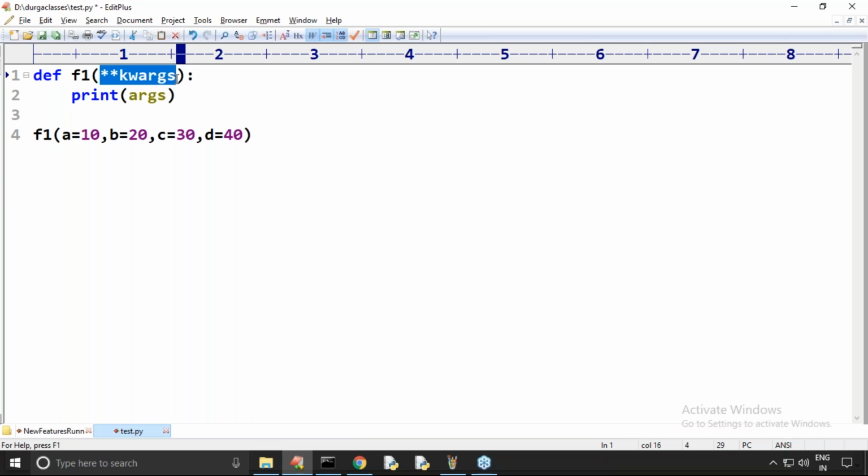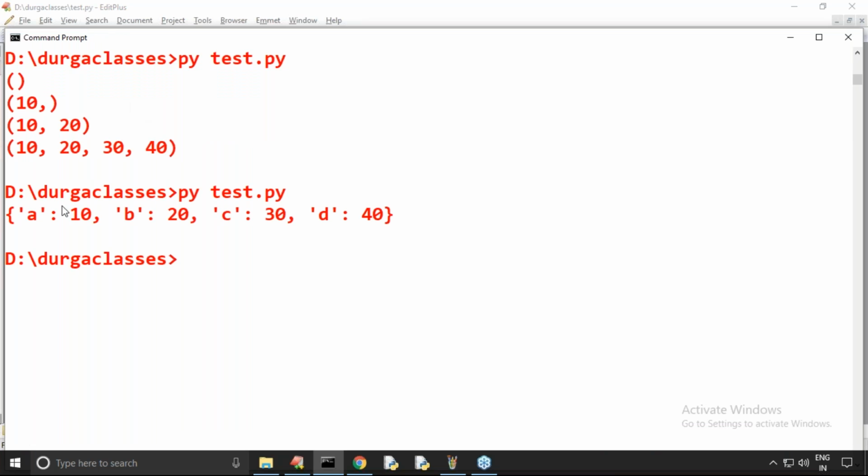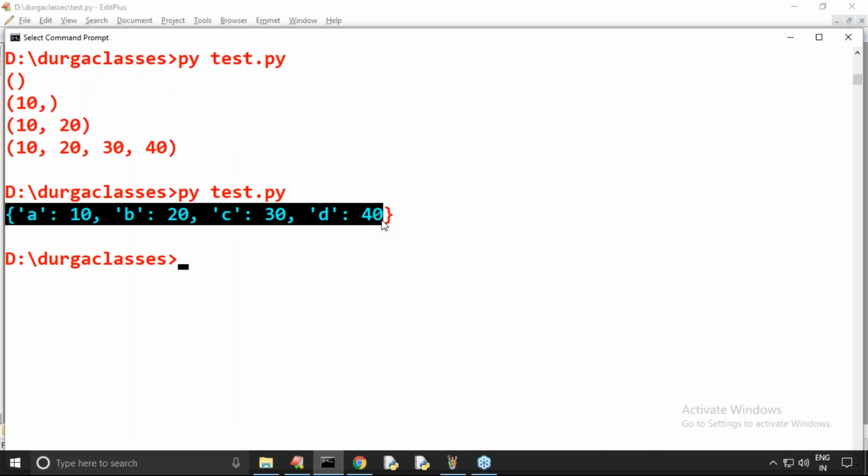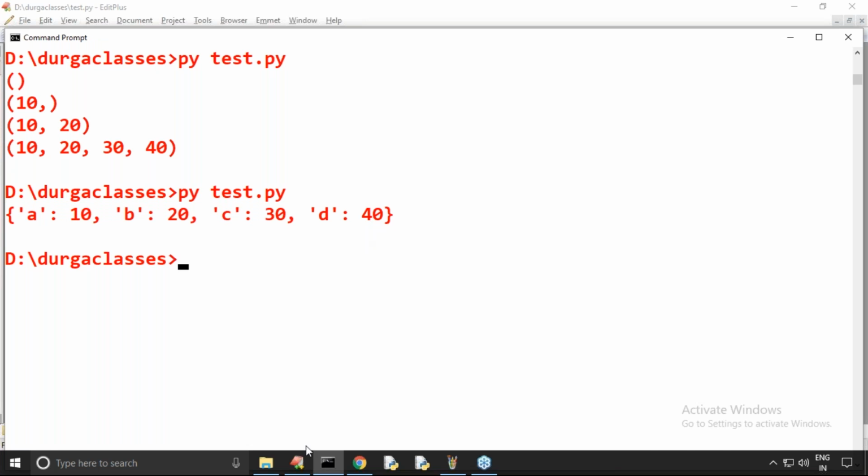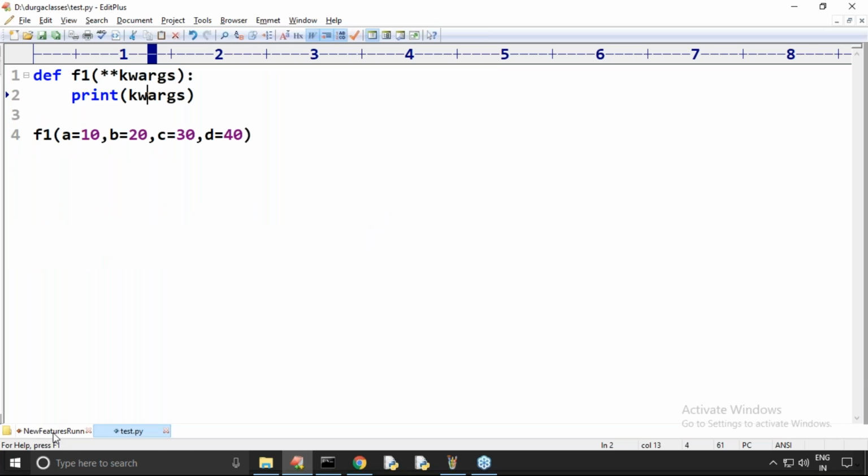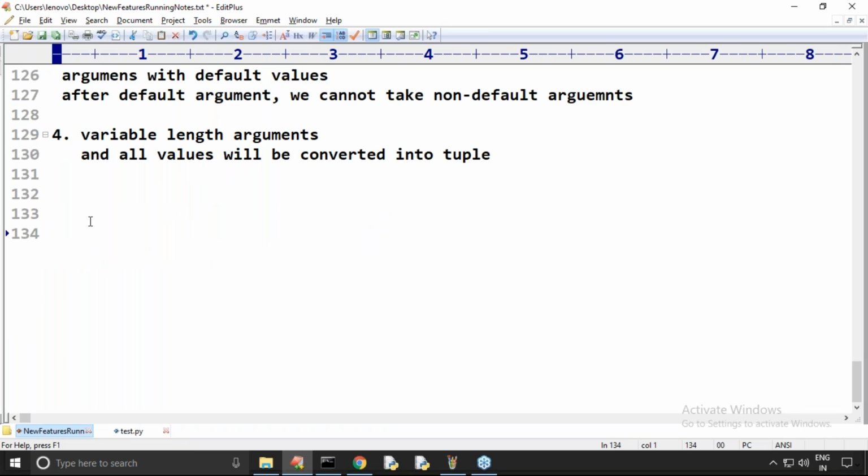So we can call this function by passing any number of keyword arguments, and all of them will be converted into a dictionary. If I print kwargs, it will become a dictionary. Very important for the entire room: what is the difference between *args and **kwargs?